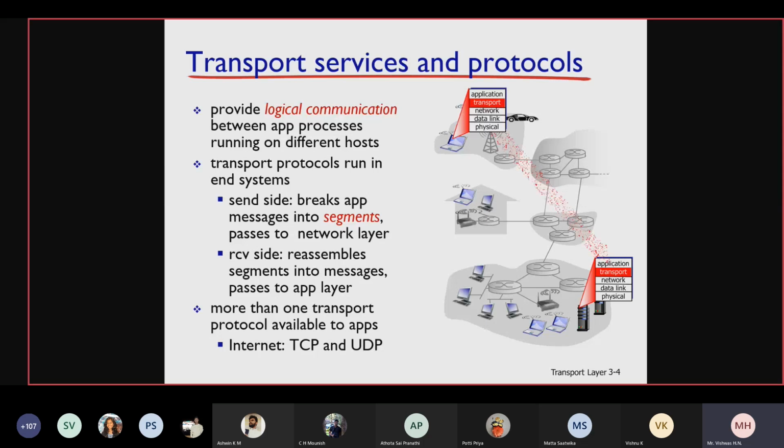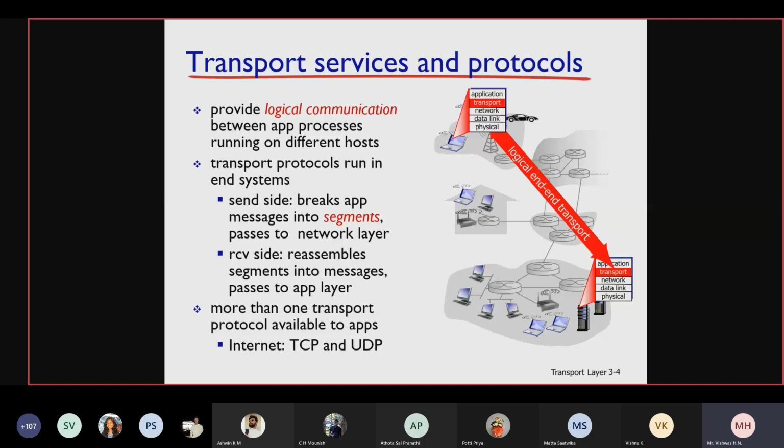Can you guess which layer is responsible for connecting two end devices? Physical layer, sir. No, forget about the physical layer. The network layer is responsible for end-to-end communication.